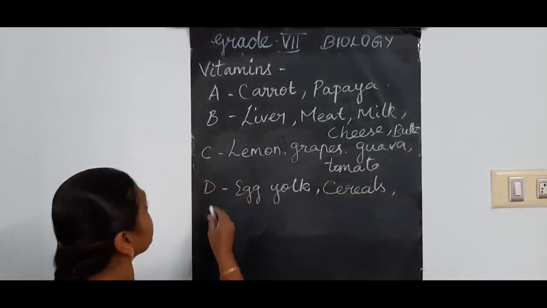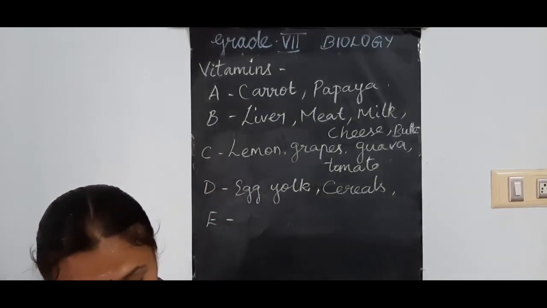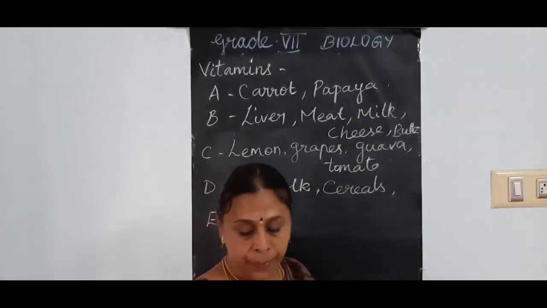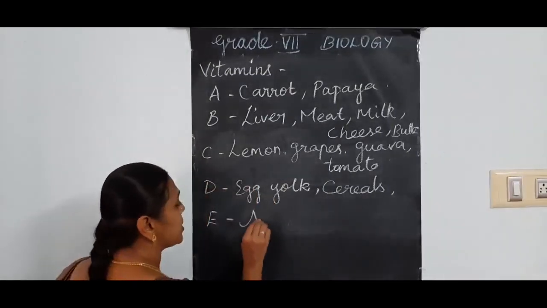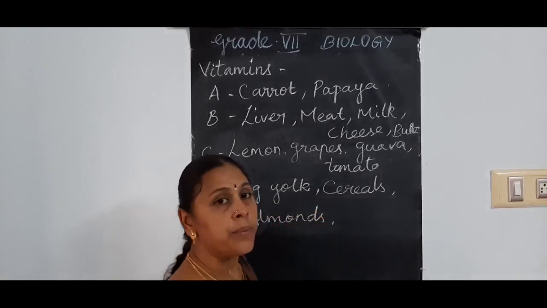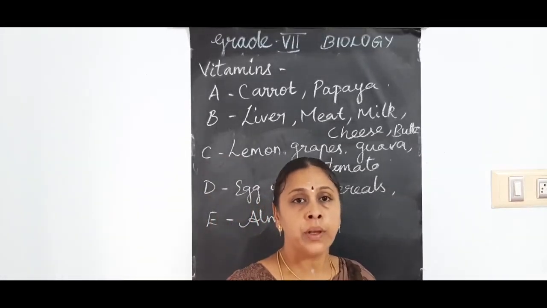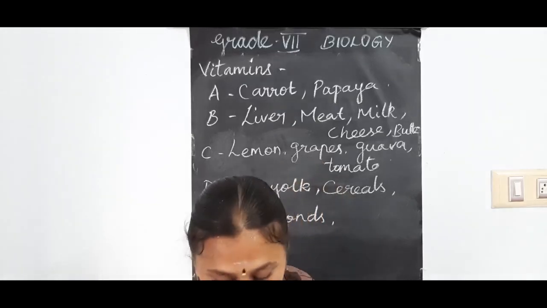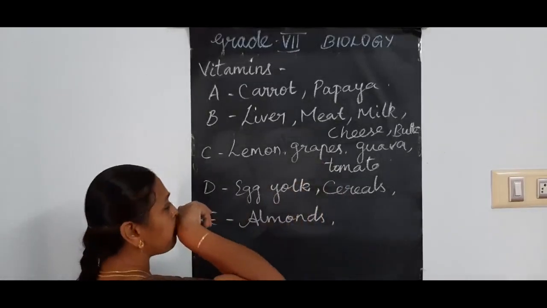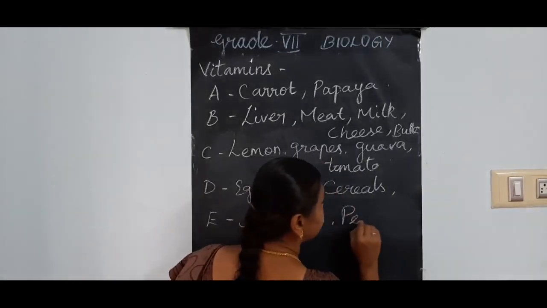Next one, vitamin E. Vitamin E is present in almonds. Almonds means what? Badam. You may have that. So in almonds and also peanut.